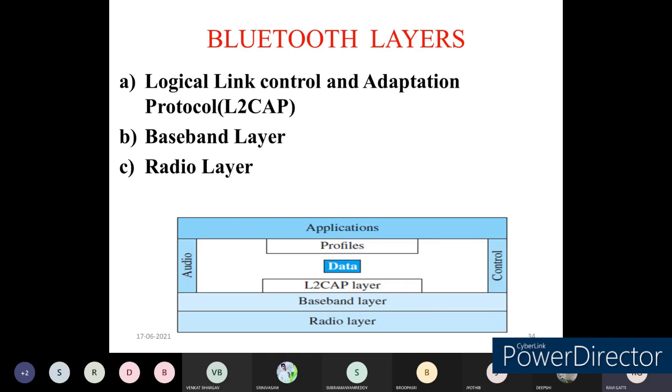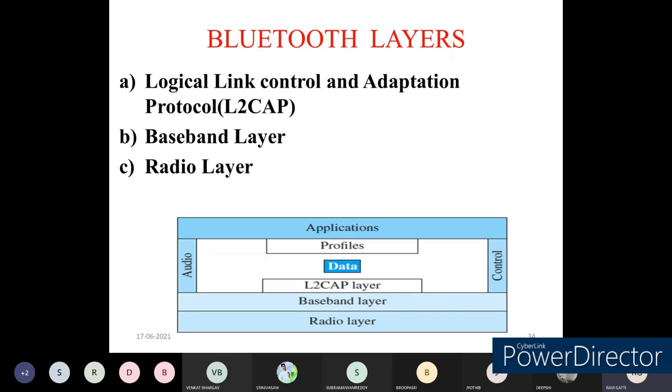The next one we call profiles. The application data may be text data, video data, or audio data. For each of these different types of data or applications, we need to frame the format, or create a profile. That will be done by this profile layer, or profile subsystem, in Bluetooth technology. Depending upon the data the user has, it will create a profile. Profiles act upon the application layer, so the application layer will display the data which has been given by the profile.